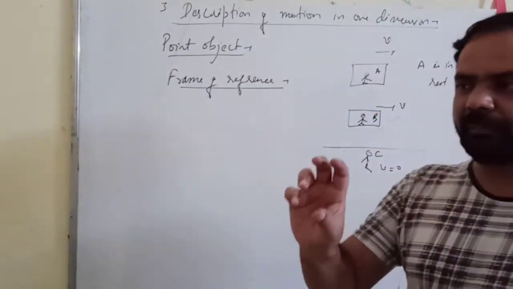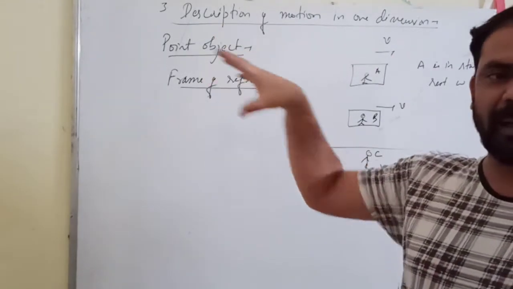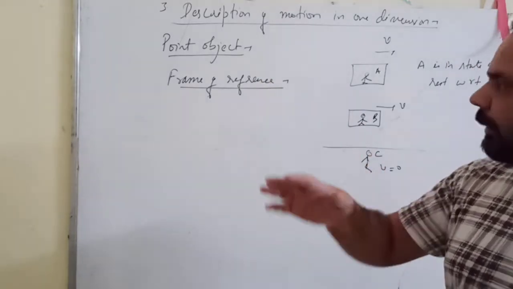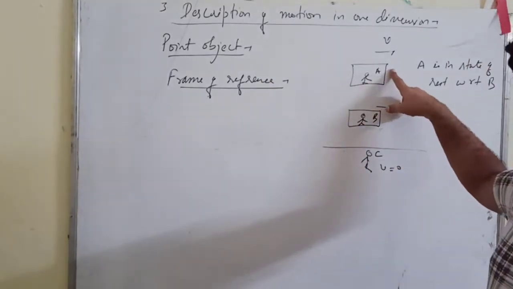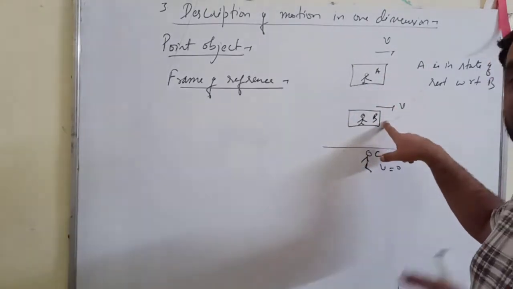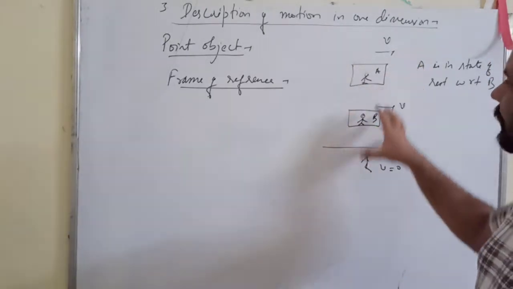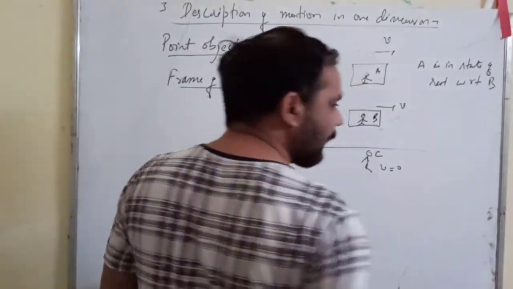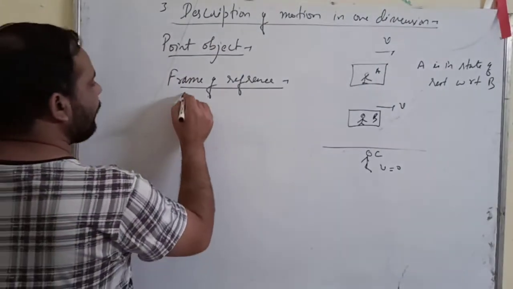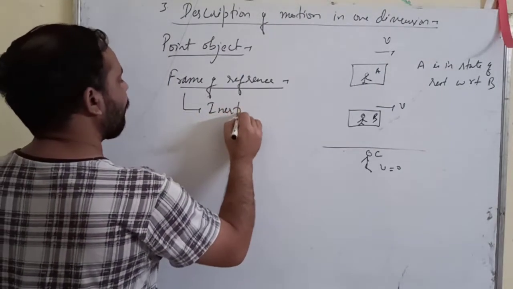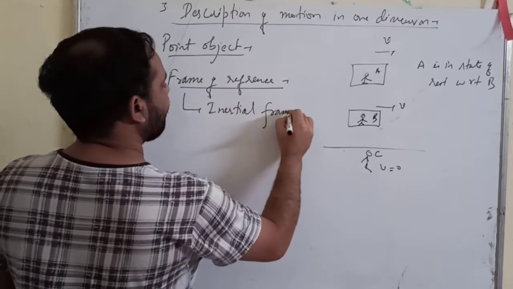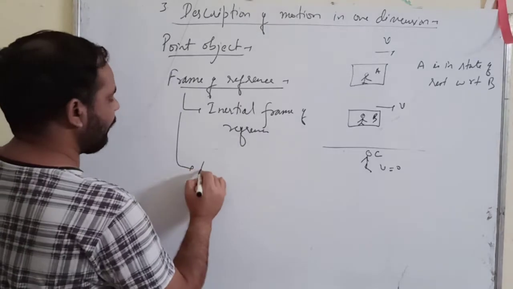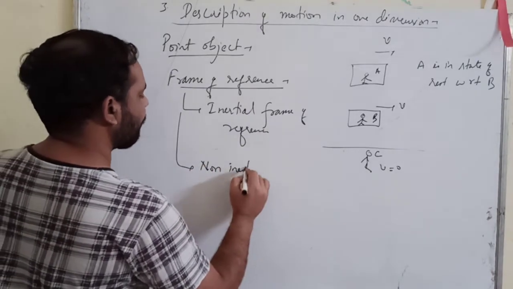It depends on the frame of reference, who is looking at the motion, with respect to which you are comparing the motion. Actually the object is in the state of motion, but for B he is in a state of rest. So this is called the frame of reference. Now these frames of reference are of two types. One is inertial frame of reference, and the second is non-inertial frame of reference.